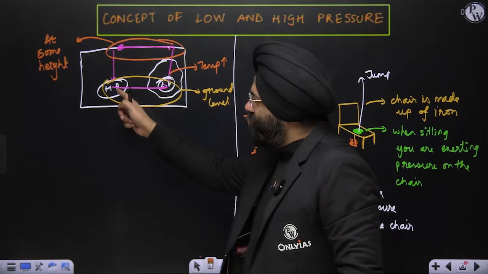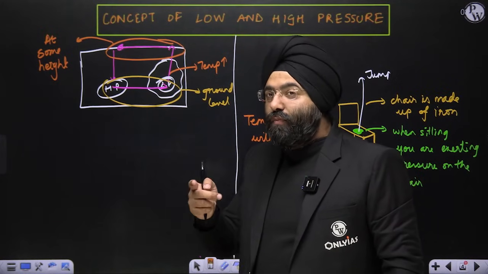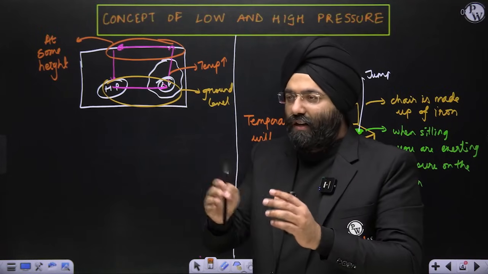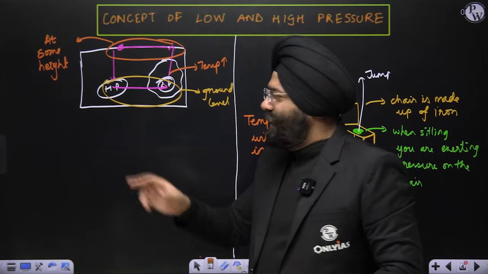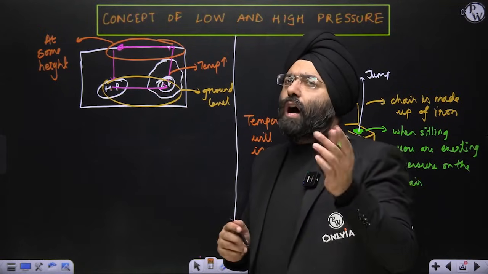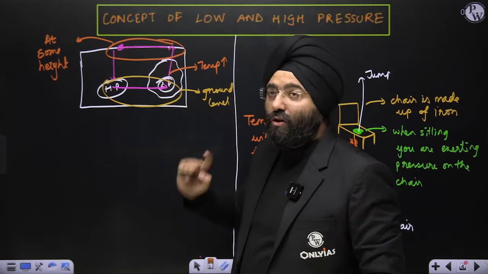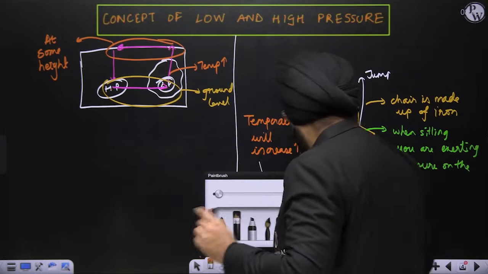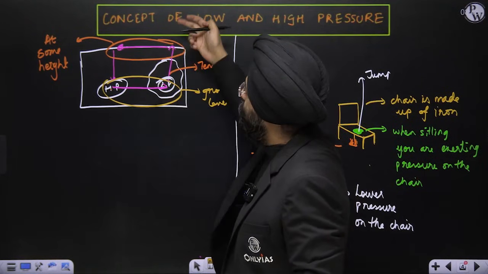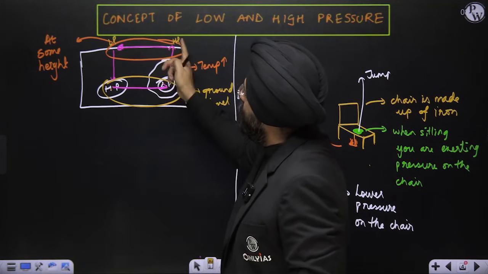Can I say something? Air moves from a region of high pressure to a region of low pressure. What I'm saying is, simple words, air is stagnant, or moving air, let us say wind, air only. It moves from a region of high pressure to a region of low pressure. Now you will say, sir, how is it that upward it is moving from low to high? It is not low to high. Please remember, if you ever study advanced geographical concepts, whenever there is low pressure here, there is a high pressure induced over here. When there is high pressure here, there is a low pressure induced over here. Here also from high pressure to low pressure.